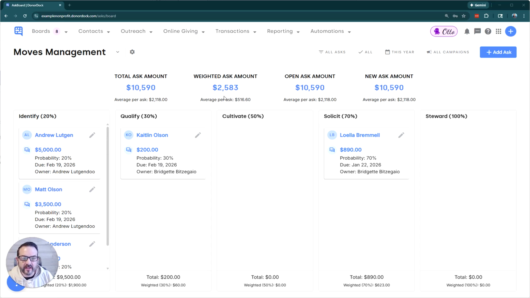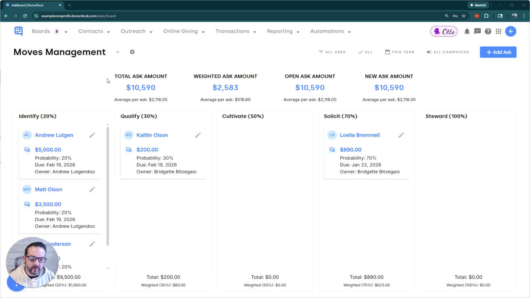Today we're going to take a look at what we call our ask boards. Our ask boards are essentially a way for us to track our pipeline of asks that we may have. You might call them opportunities, but basically it's our major giving pipeline, and that's what the ask boards are designed for. Now, we do see people using them for other things too, like tracking grants, and that can go right along with the project boards that we looked at a couple of weeks ago.